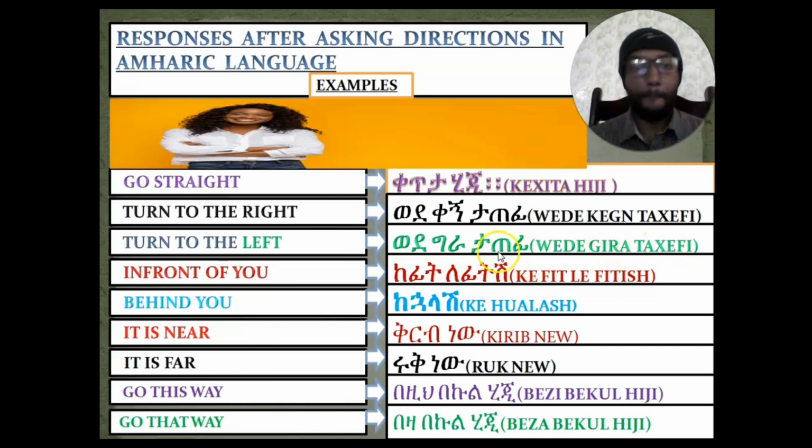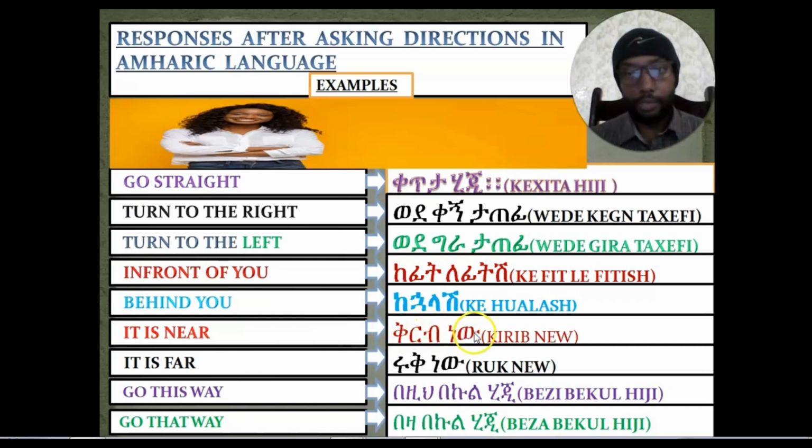And in order to say it's in front of you to a female person, in Amharic we'll say ከፊት ለፊትሽ. In order to say behind you to a female person, we'll say ከኋላሽ. And in order to say it is near to a female person, we'll say what?